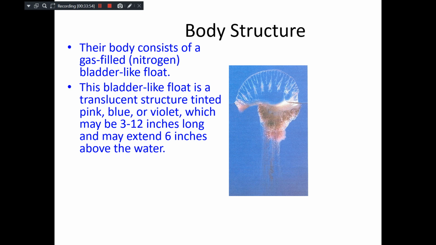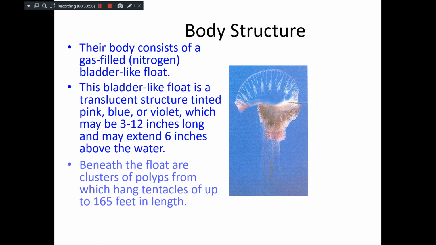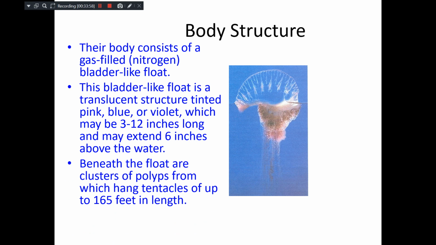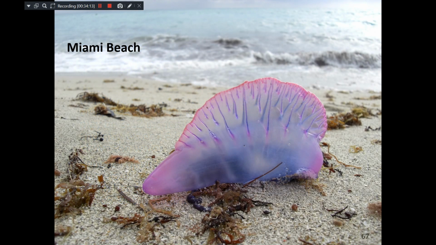It floats because it is gas-filled. Beneath the float, there is a cluster of polyps with hanging tentacles. The entire length may go up to 165 feet when they are floating. So this is a photograph of the pneumatophore in Miami beach.